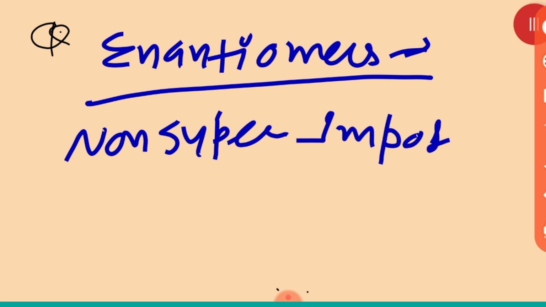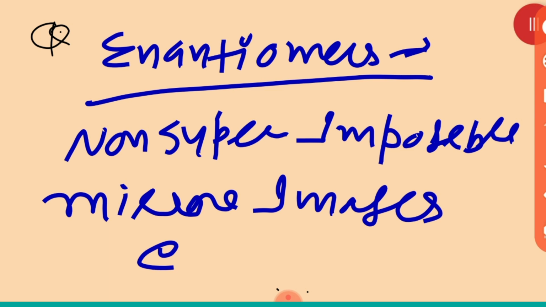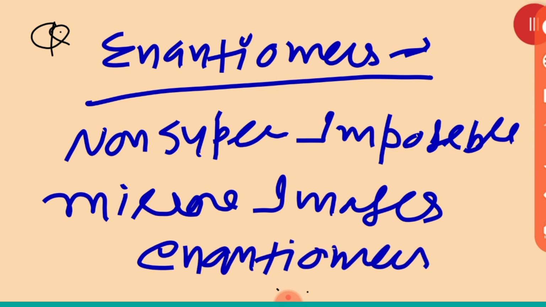Non-superimposable mirror images are called enantiomers. Clear? Remember this thing.